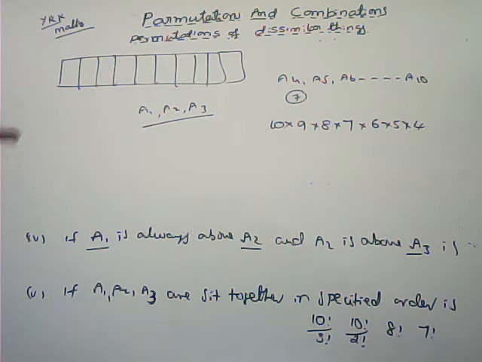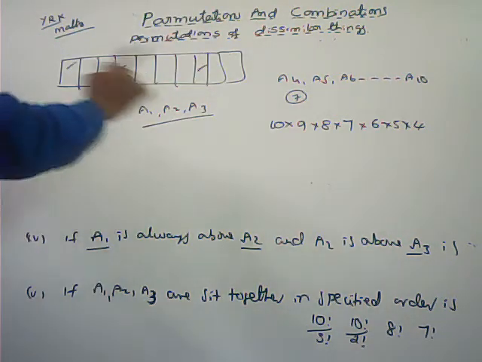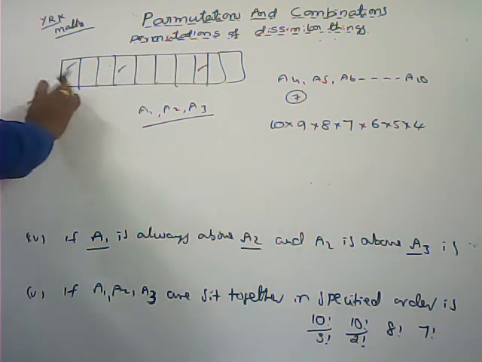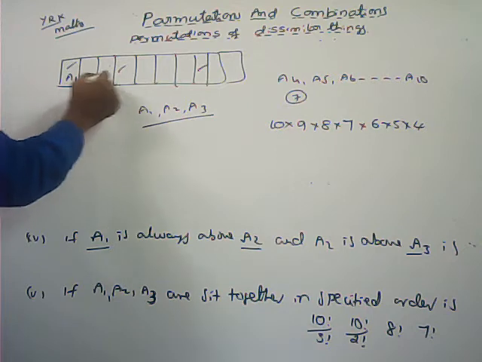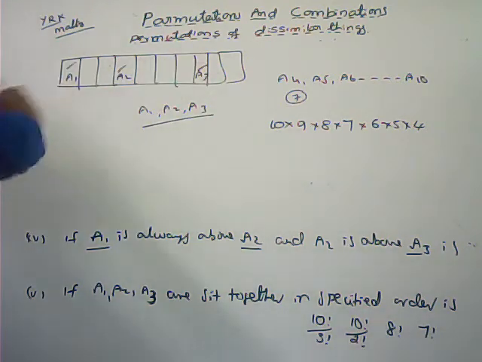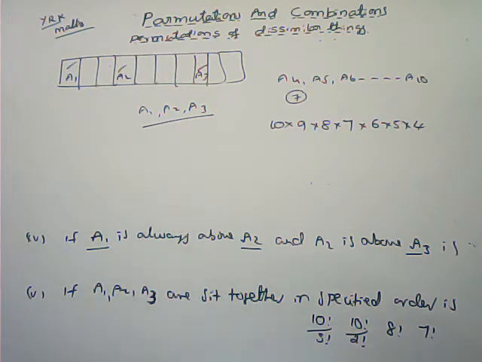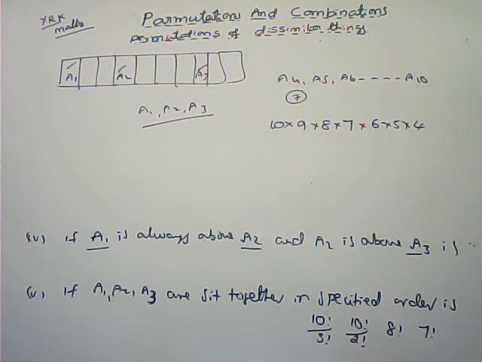For example, here I got these 3 boxes after filling those persons. These 3 boxes are free. A1 is always above A2 and A2 is always above A3. This can be done in only one way. A1, A2, A3, the desired order, only one is there.